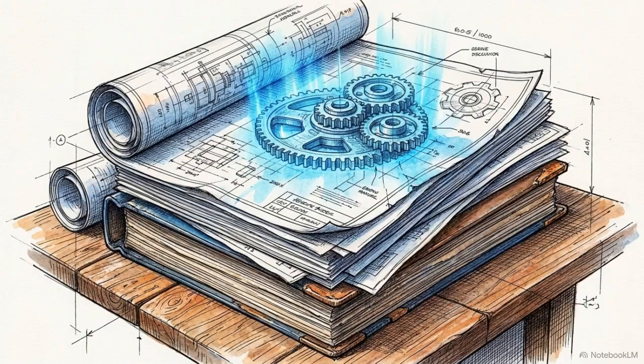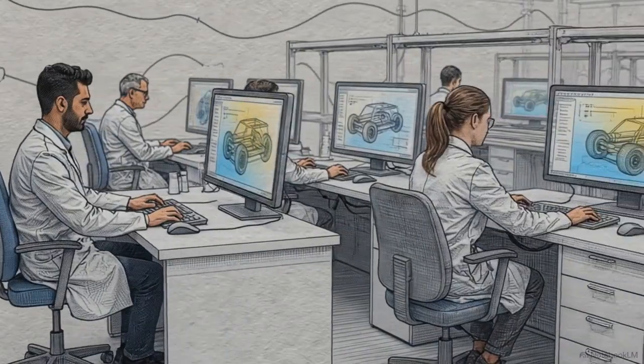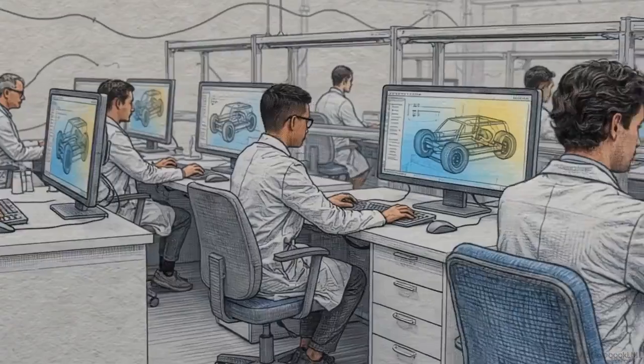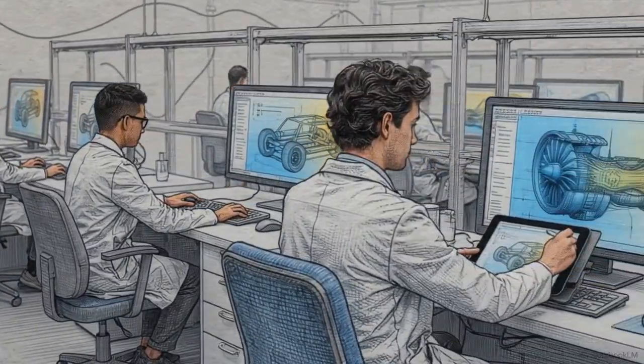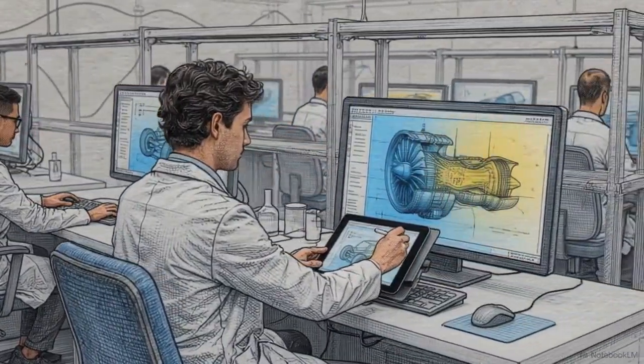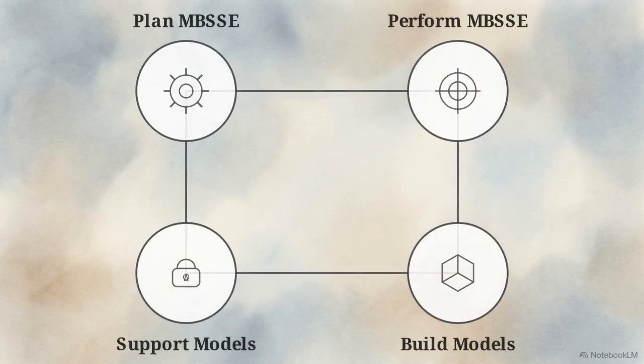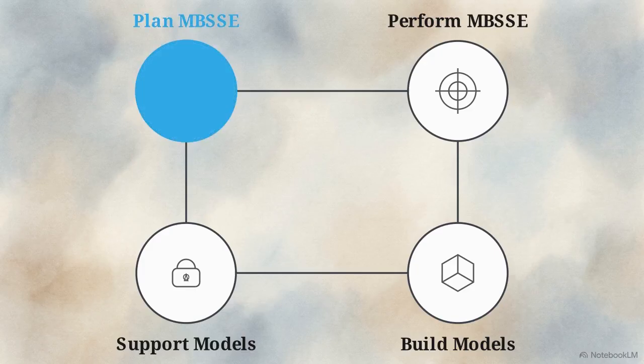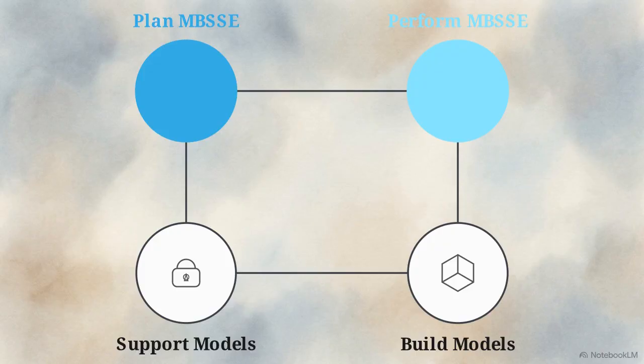The ISO 24641 standard provides this framework, defining model-based systems and software engineering, or MBSSE. Under this standard, the digital model serves as the primary evolving source of knowledge for the entire organization. This diagram shows the MBSSE reference model, which organizes engineering activities into a coordinated engine made up of 4 interacting process groups. The Plan group establishes the governance and rules for the models.